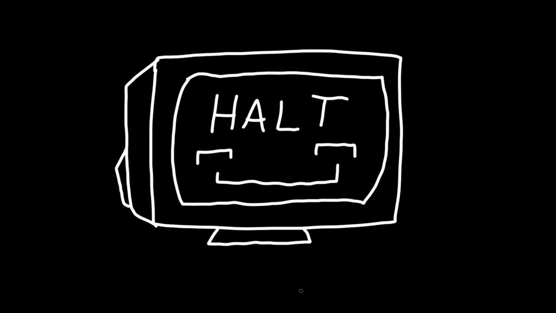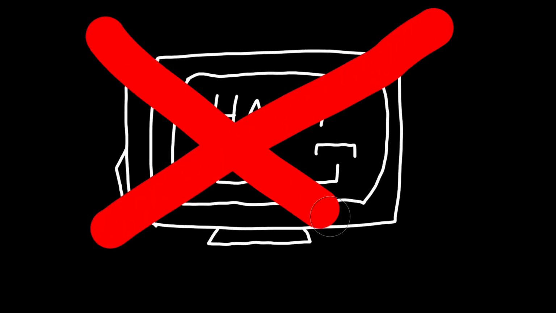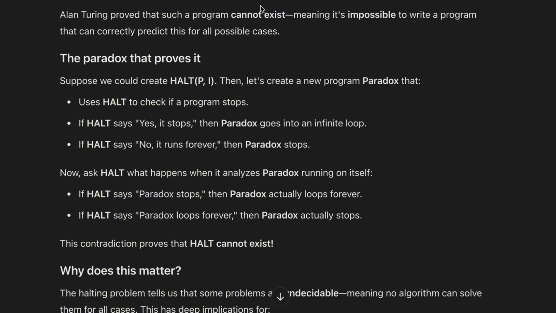So Alan Turing proved that such a program cannot exist. We cannot write a program that does this, which is a pretty interesting thing to prove. And I always wondered, how could you prove something like that? Well, we're going to see in just a minute. So that means it's impossible to write a program that can correctly predict this for all possible cases.